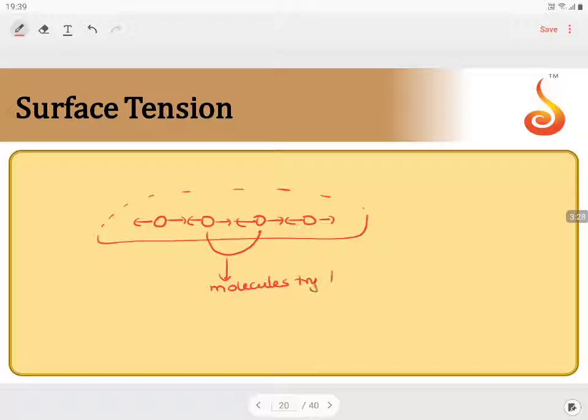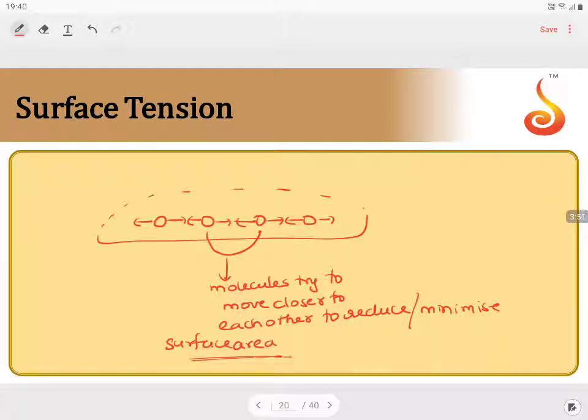Molecules try to move closer to each other to reduce the area, to minimize the surface area. So if your surface is larger, more molecules can come under stress. If they move closer and closer such that they reduce the surface area, there will be less stress expressed on the molecules. So the molecules start to move closer and closer.